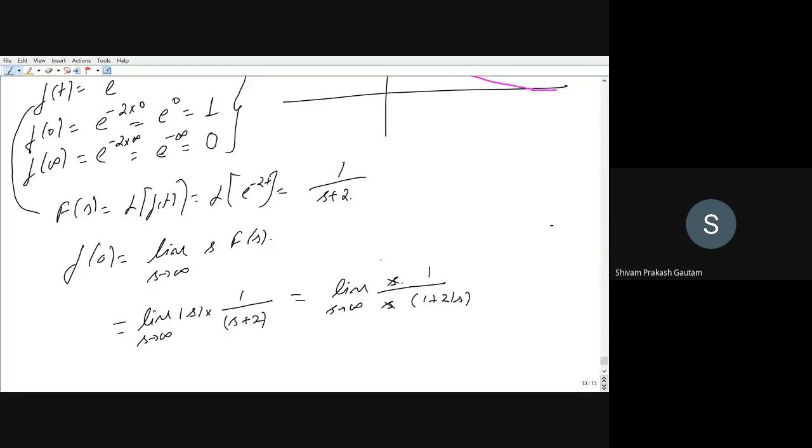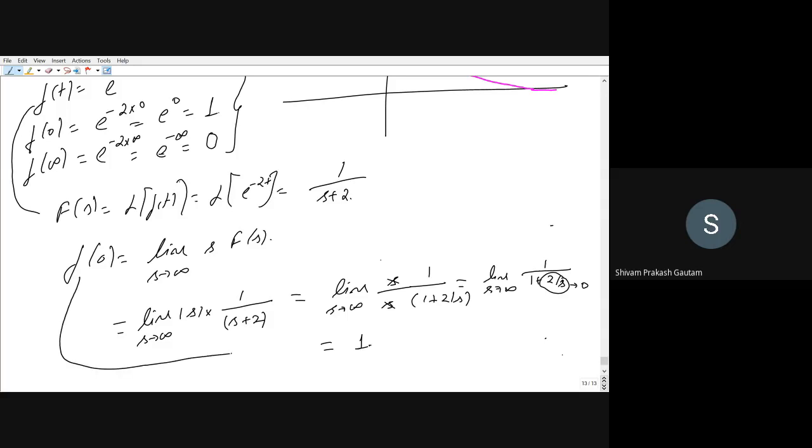So this s will cancel out, and we will be having limit s tends to infinite, 1 upon 1 plus 2 by s. If we now put s equal to infinite, this term will be equal to 0 because 2 by infinite is 0, and 1 plus 0 is equal to 1. So the answer will be 1.